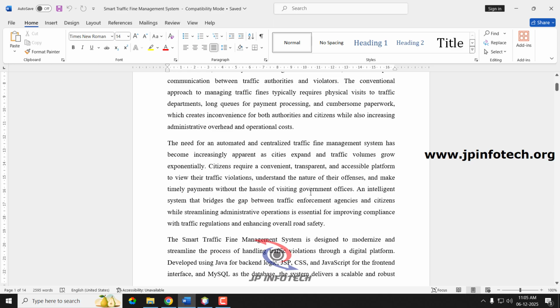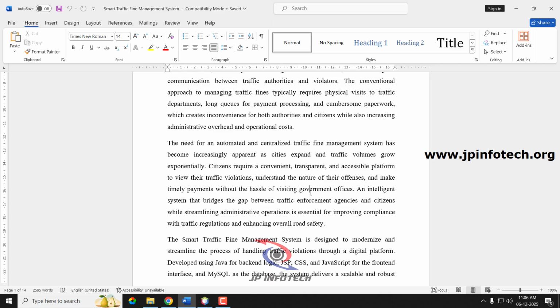The need for developing this Smart Traffic Fine Management System is to automate and centralize traffic fine management, because cities are expanding and traffic volumes are growing exponentially. So people are making various kinds of traffic violations. Citizens require a convenient, transparent and accessible platform to view the traffic violations made by them, understand the nature of their offenses, and make timely payment without visiting the courts or the police stations physically.